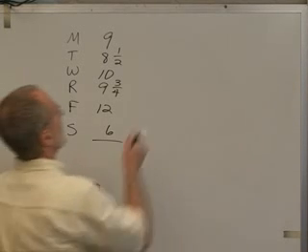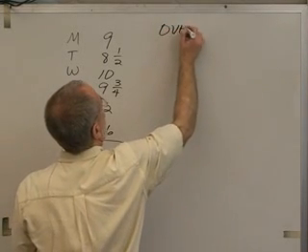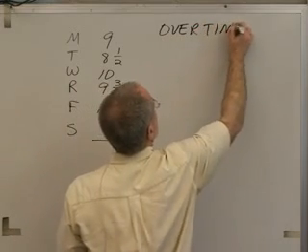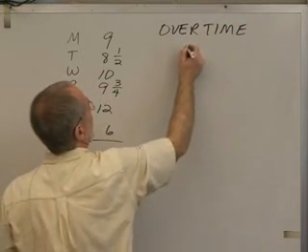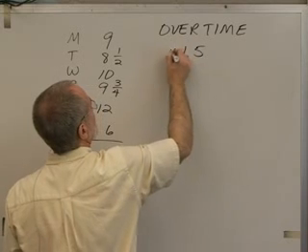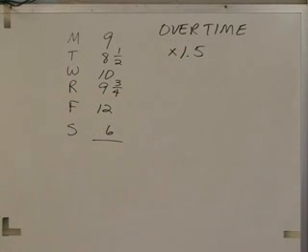Let's talk about overtime. Overtime pay typically means time and a half, which means for all our hours over standard time, straight time, we get paid 1.5 times our normal rate.